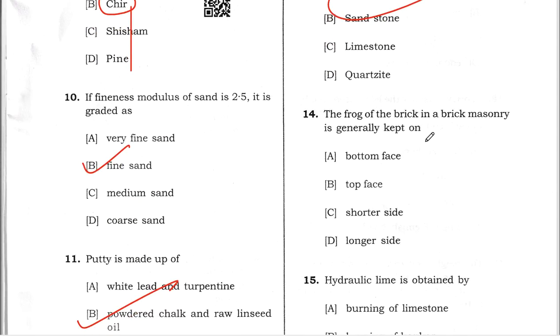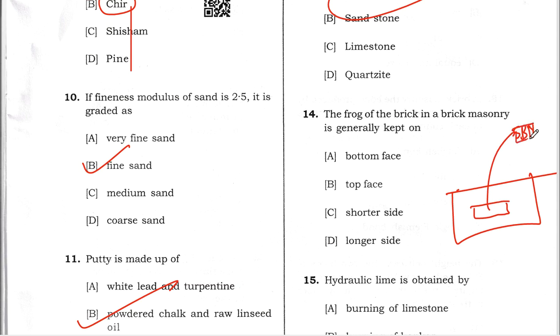Next is question number 14. The fork of the brick in a masonry is generally... fork means, suppose this is your brick, the top portion. You have probably seen they have printed the manufacturer name, suppose SBN, this is the manufacturer name, right? So that portion is known as fork. Okay, so that is basically the top face, right? Question number 14, the correct option is option number B.